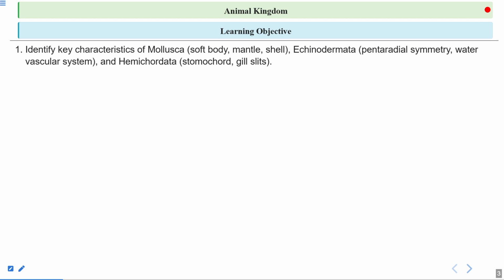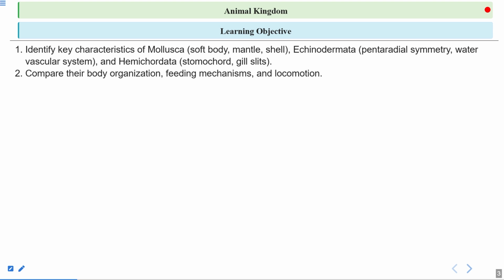So, today's session learning objective: identify key characteristics of Mollusca, that is the soft body, mantle, and shell. Then we will talk about the phylum Echinodermata, and in that, the key characteristics: pentaradial symmetry and the presence of the water vascular system. We will also discuss Hemichordata, and their key characteristics are the stomochord and gill slits. So you will know and identify the key characteristics of these particular phyla, that is Mollusca, Echinodermata, and Hemichordata.